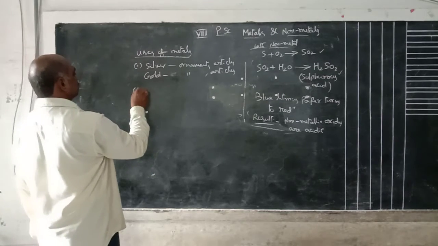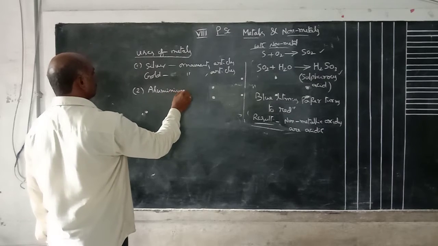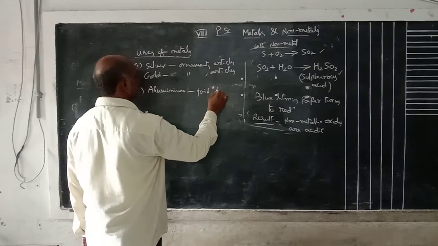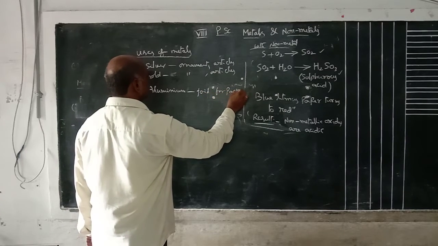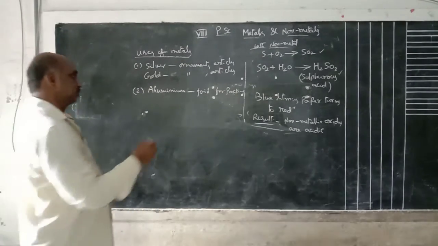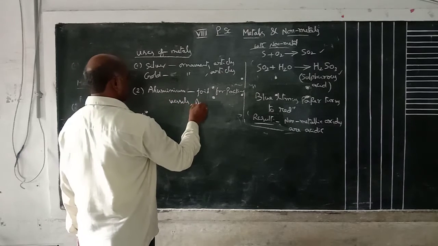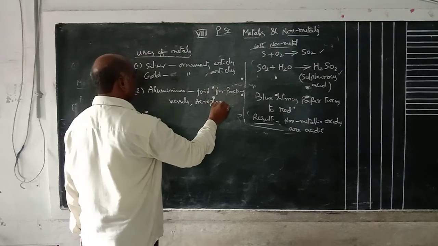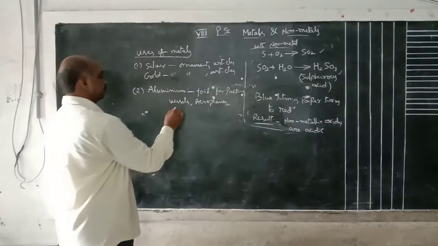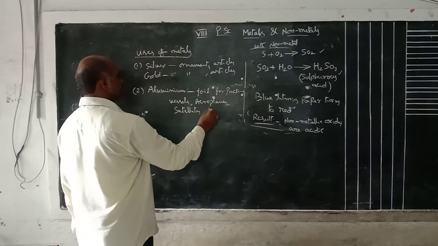And aluminium. What is the use of aluminium? Aluminium foil for packing purposes. And aluminium is used in different types of vessels, and in the manufacture of aeroplanes and satellites. Like this, so many uses are there.